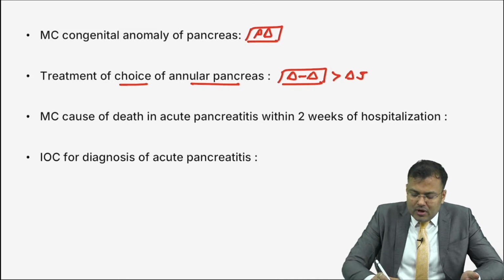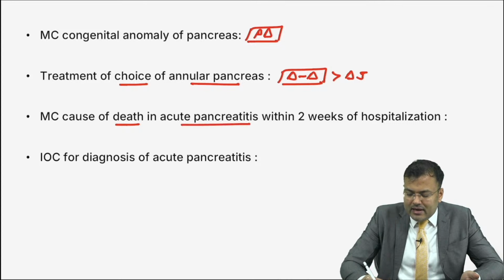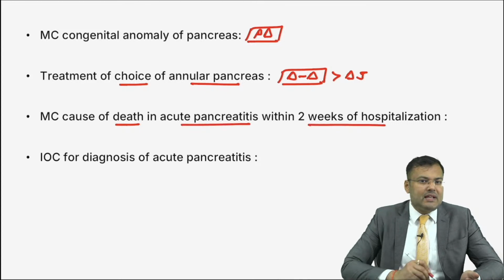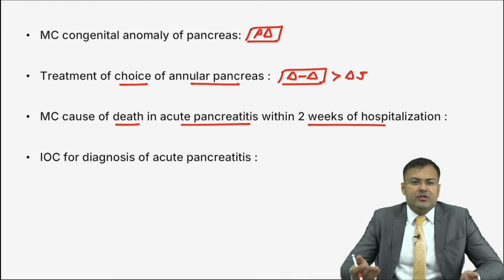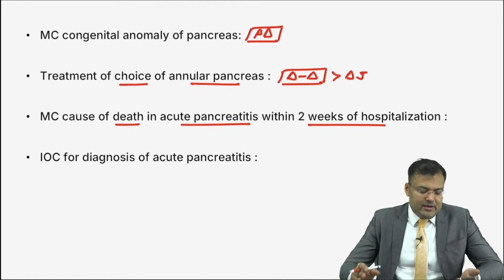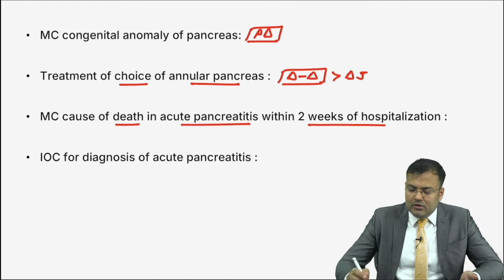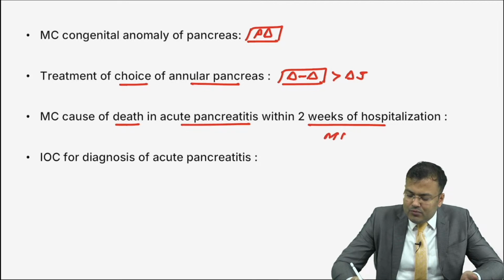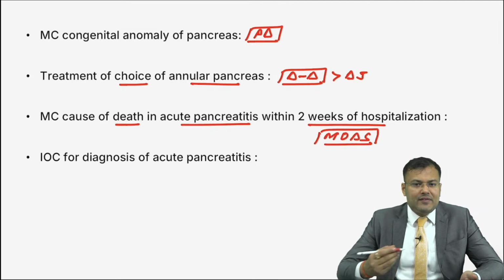Next, what is the most common cause of death in acute pancreatitis within 2 weeks of hospitalization? When the patient is hospitalized, shifted to ICU, within 2 weeks the patient expired. Can you tell me what it is? It is not sepsis. First person to reply correctly, Sarthak Suthar. You are correct. It is MODS. What is MODS? That is multi-organ dysfunction syndrome.